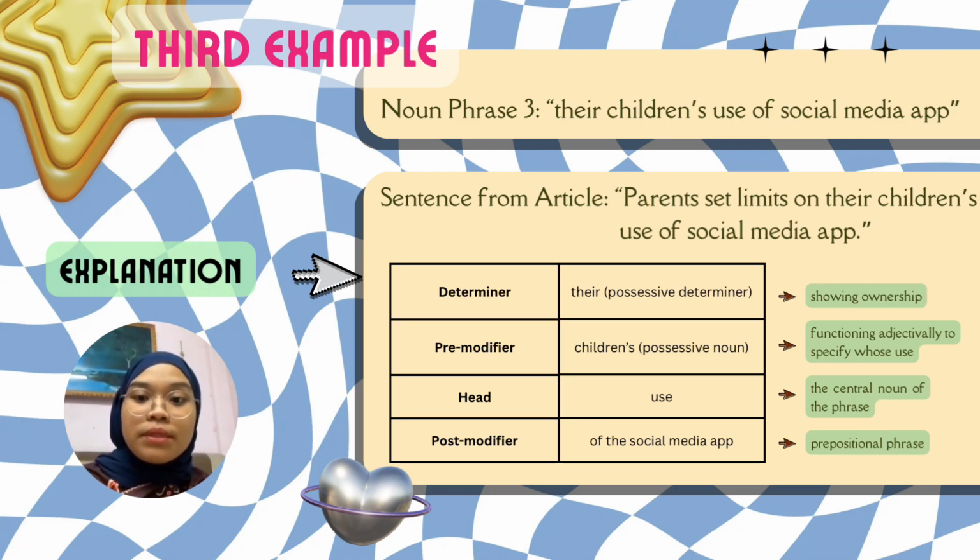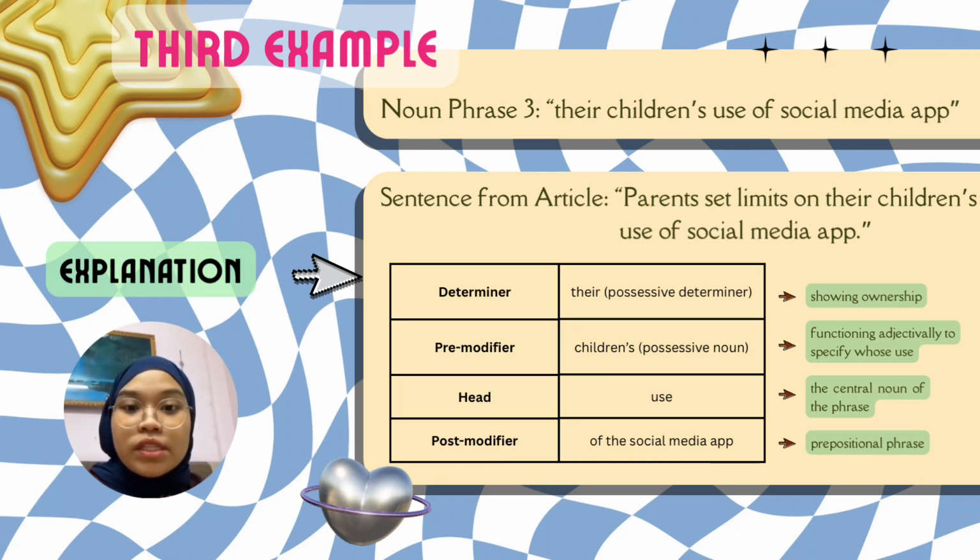action of using something. Lastly, we have a post modifier, which is the prepositional phrase of the social media app. This gives us more detail about what is being used. It explains that the use we are talking about is related to the app. Before we summarize the whole phrase, let's look deeper into the post modifier.